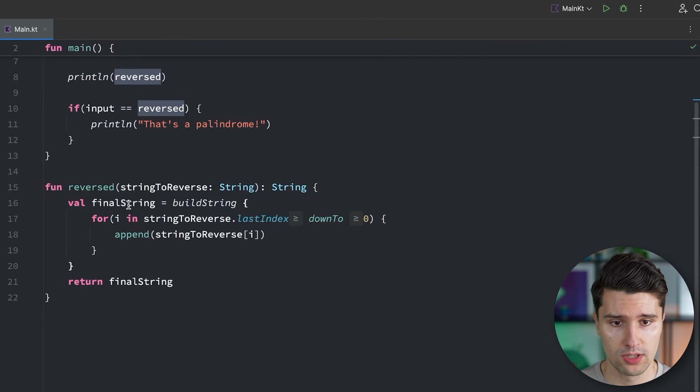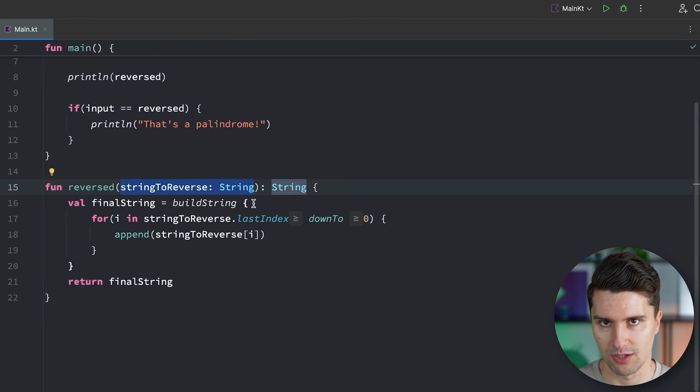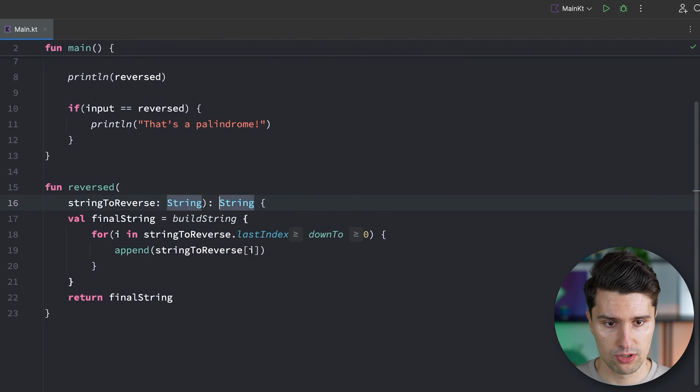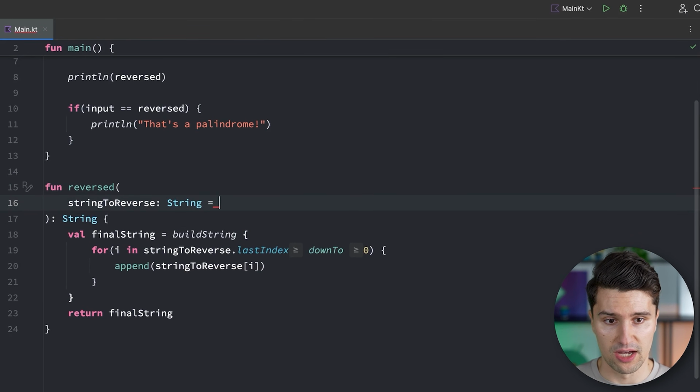Something that is also pretty cool is that we can give our parameters, that's how we call these, default values. So if we say we don't necessarily care about a parameter being passed at all times, we can say, okay, if that parameter is not passed, then we just assign a certain default value. We could do this by just saying that is equal to hello world, for example.